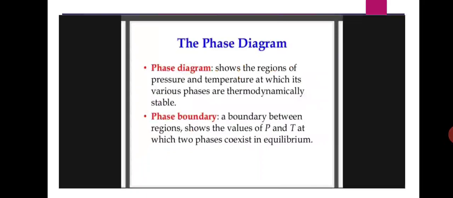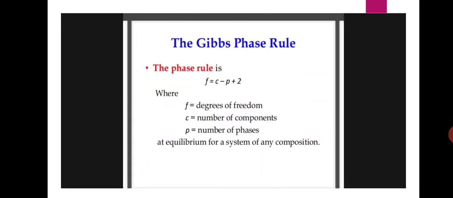And phase boundary: a boundary between regions shows the values of pressure and temperature at which two phases coexist in equilibrium. Okay, here phase boundary means one particular point. At that point, pressure and temperature values coexist in equilibrium. That particular point is called a phase boundary. A boundary between regions shows the values of pressure and temperature at which two phases coexist with each other. That point is called a phase boundary.